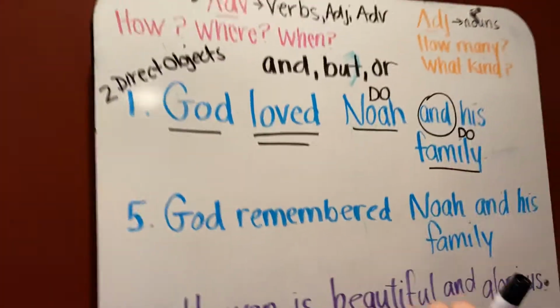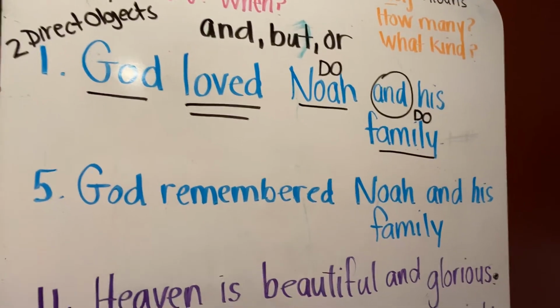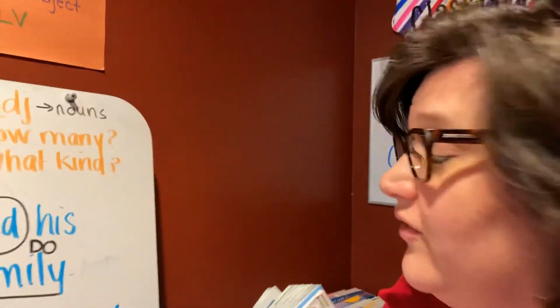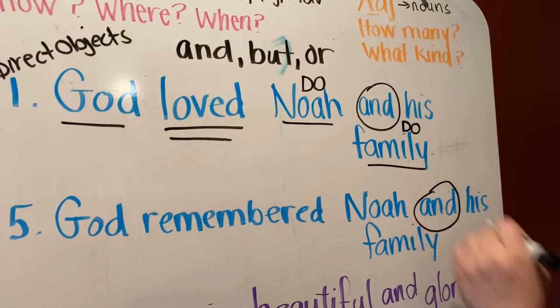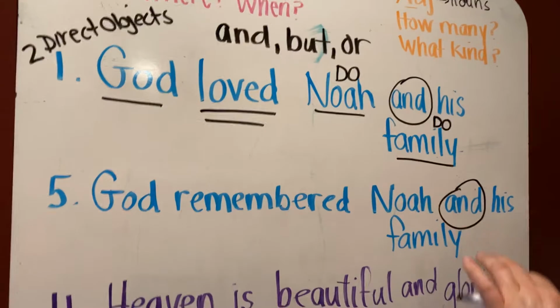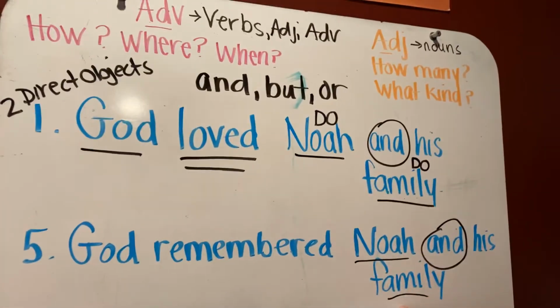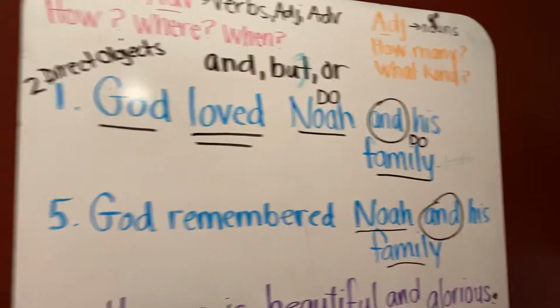So let's read sentence 5. God remembered Noah and his family. Okay, what is our conjunction? Conjunction, function, what's your function? That's from Schoolhouse Rock from when I was a kid. Our conjunction is and. What is and joining? And is joining Noah and family. Again, look how similar these two sentences are. What is our subject?